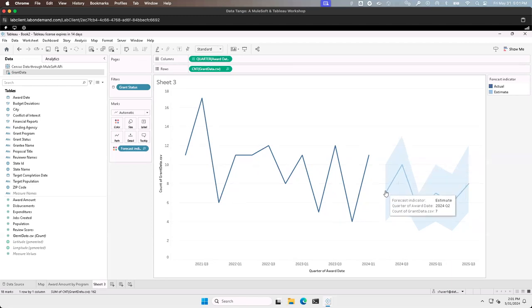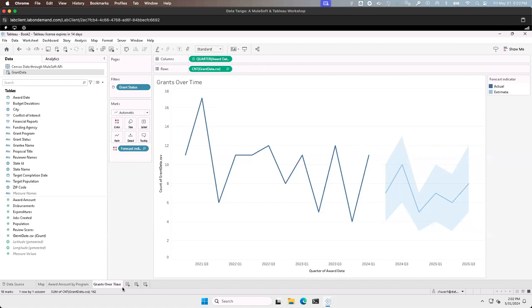So we are predicting that in Q2 of 2024, we're going to get 7 grants, 10 in Q3 of 2024, and this shaded area is our confidence interval. So we are 95% confident that we are going to fall somewhere within this shaded area in the coming months. Now we can call this grants over time.